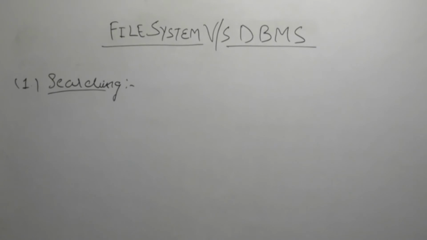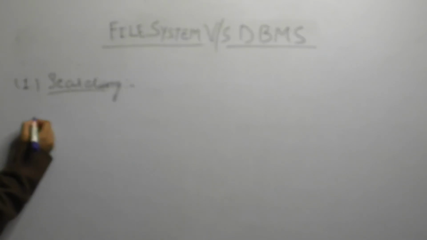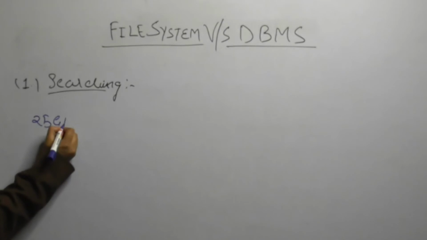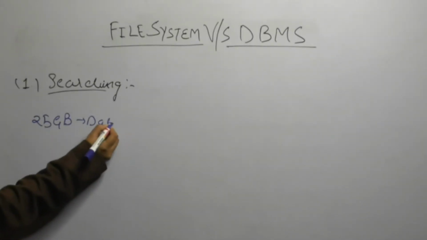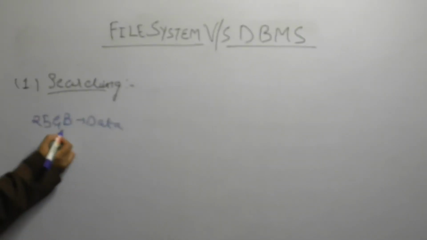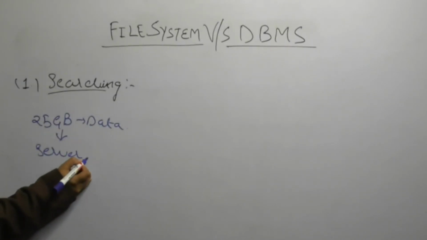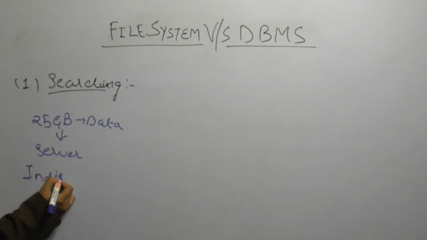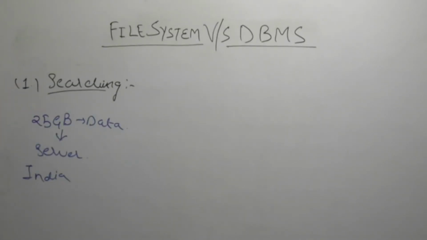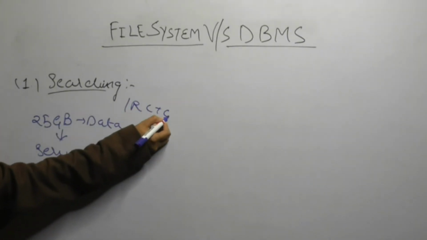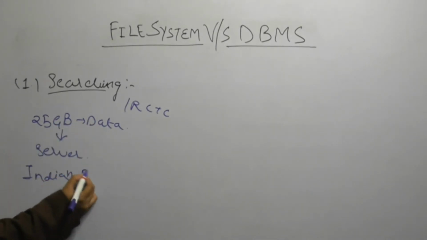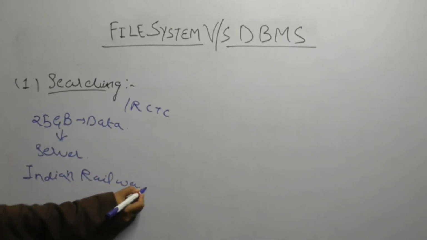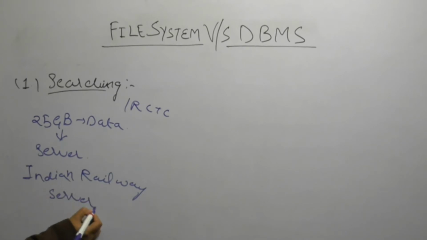So now let's talk about the concept of DBMS as searching. What DBMS says is that your 25 GB of data is with the server, right? Your complete data is with your server. That means the Indian Railway server. Obviously, if we are talking about railways, we are taking the example of IRCTC. So here the Indian Railway server has the complete data.